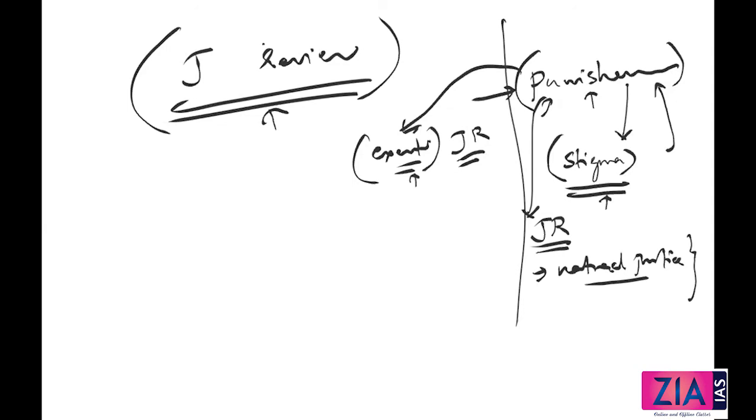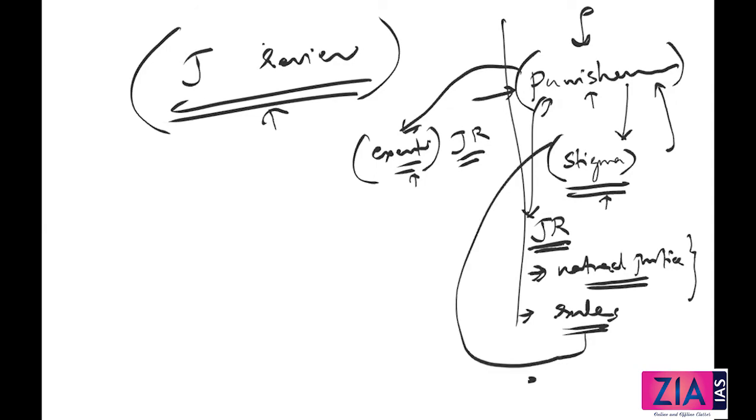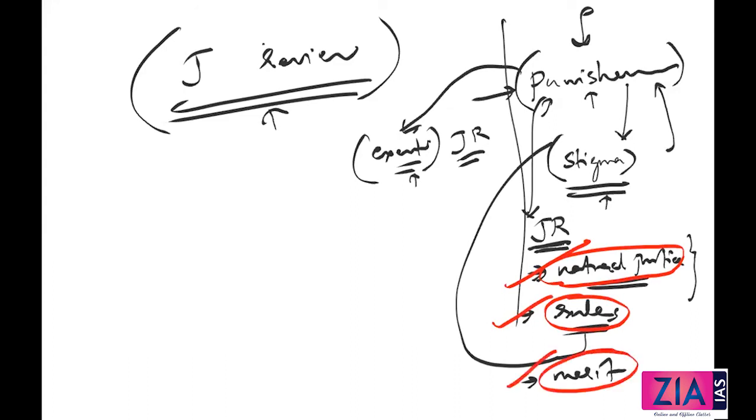So this is a test. If you can prove that you are punished, then the court will look into whether natural justice is followed or not. This is very important. Then the court will look into the specific rules, whether they are followed or not. And if this is followed, then the court will again look into the merit of the case. So this is how it will go. First, the court will see whether natural justice is complied with or not. Second, whether the specific rules are complied with or not. Third, the court will look into the merit of the case. That means this is how judicial review will go in any case of punishment.